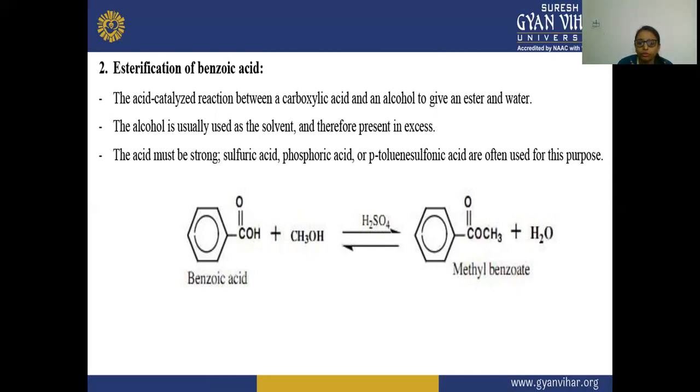So here in the esterification, as the name signifies, esterification is the formation of this ester from this acid-base reaction. So in the reaction, this benzoic acid is your carboxylic acid, and this CH3OH is your methanol.